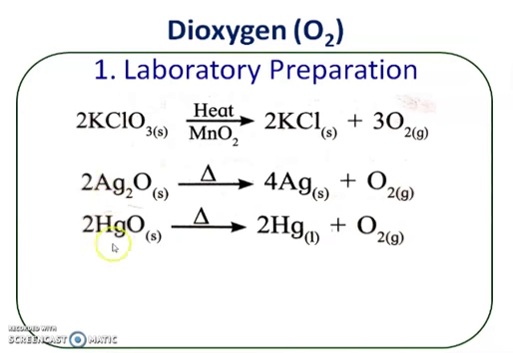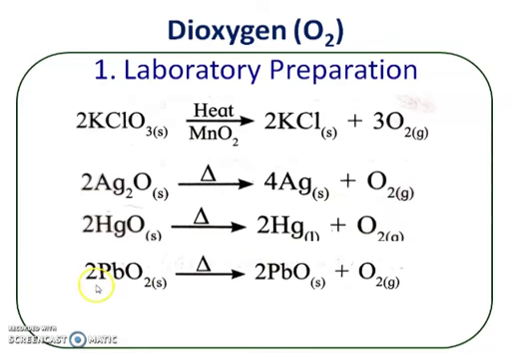So these are the noble metals. When noble metal oxides are heated, we get oxygen. Similarly, when lead oxide is strongly heated, there is an evolution of oxygen gas.